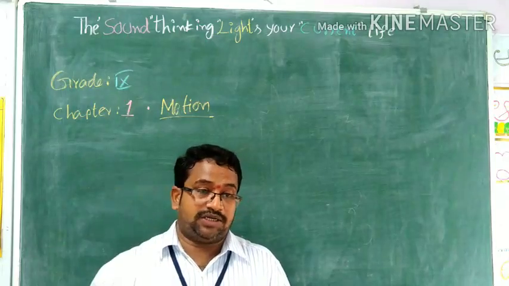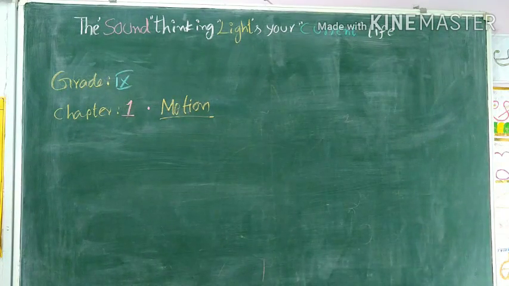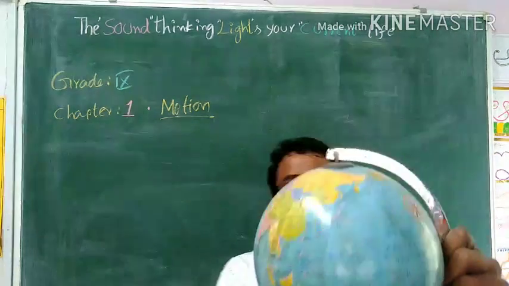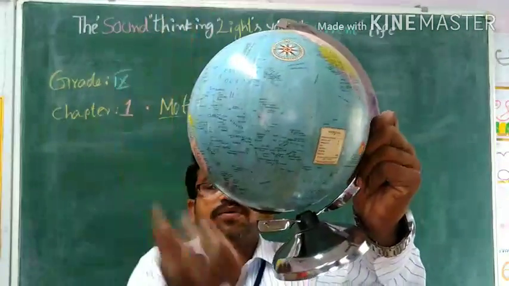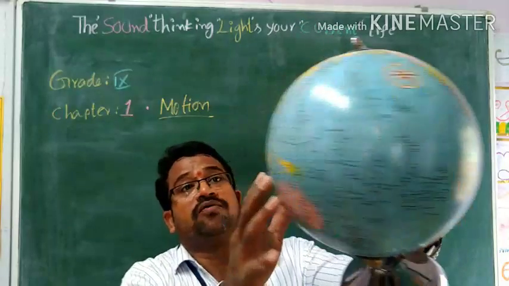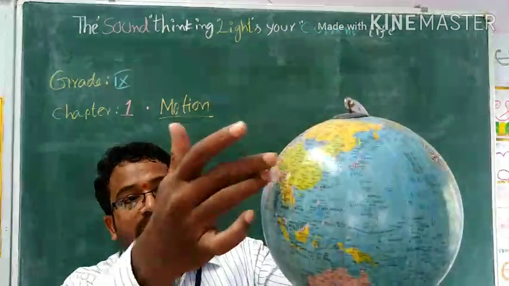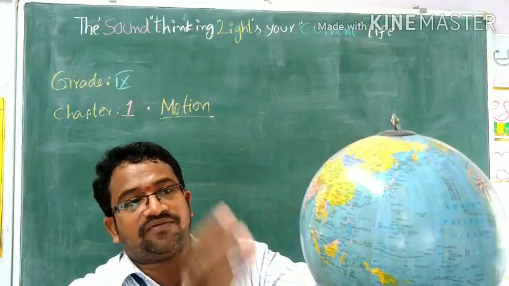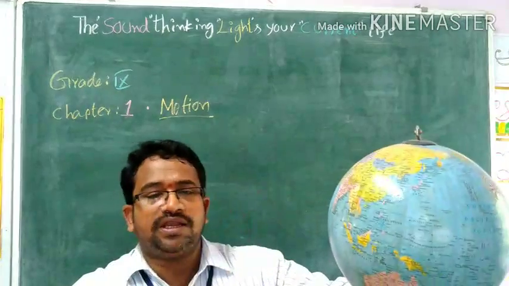Maybe top, bottom. How are you going to say? It's difficult. If you say this is the top, it is the top, and this is the bottom. Now, where are you? You will be here. So without any reference, if you keep a dot, we are unable to identify the position.